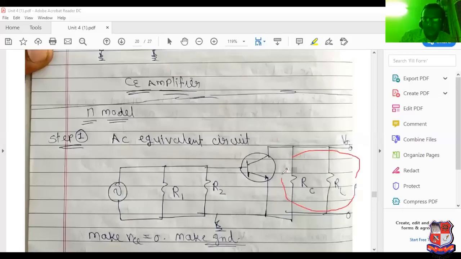See this parallel combination of RC and RL. R1 and R2 are also in parallel, because the upper side and lower side can be considered as 0 volt. So R1 R2 are parallel, and RC RL are also parallel.